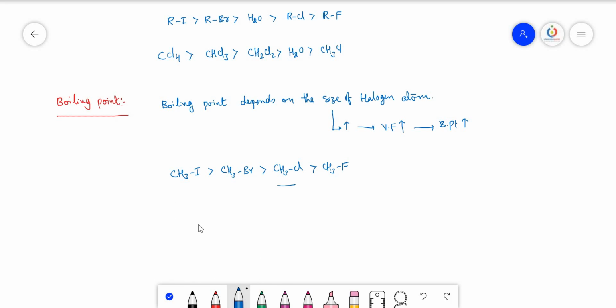For example, for chlorides, CCl4 boiling point is more than CHCl3 chloroform, whose boiling point is more than CH2Cl2, which is more than CH3Cl. So when the number of chlorine atoms increases, the boiling point value also increases.